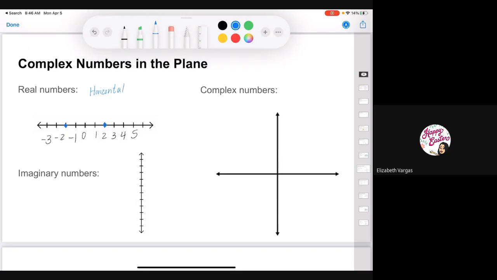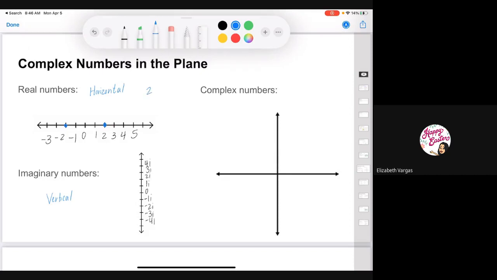Imaginaries, on the other hand, have to be plotted on a vertical line. So here I have 1i, 2i, 3i, 4i. And the reason I'm writing i is because I am including my imaginary numbers, right? So it has to include that i.